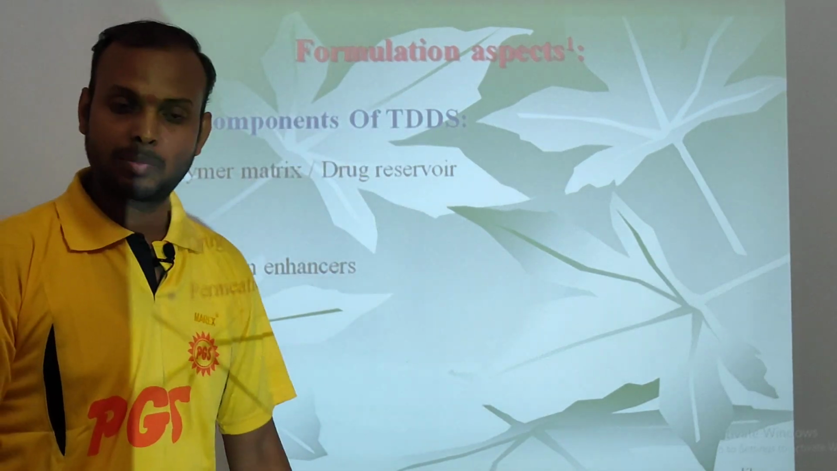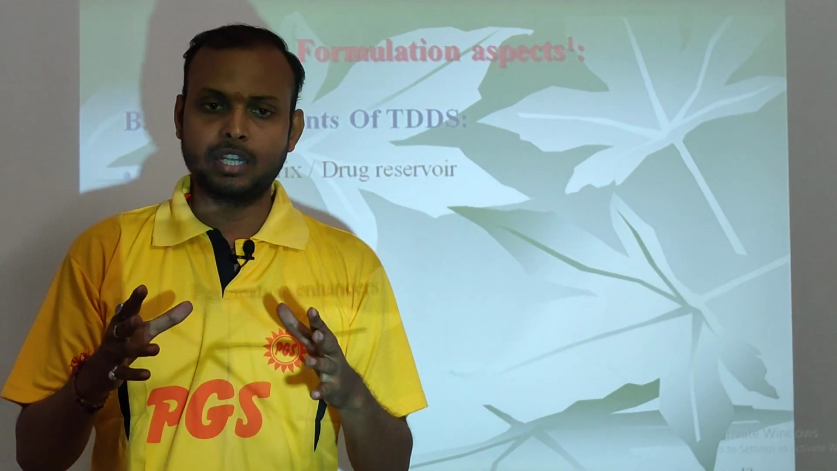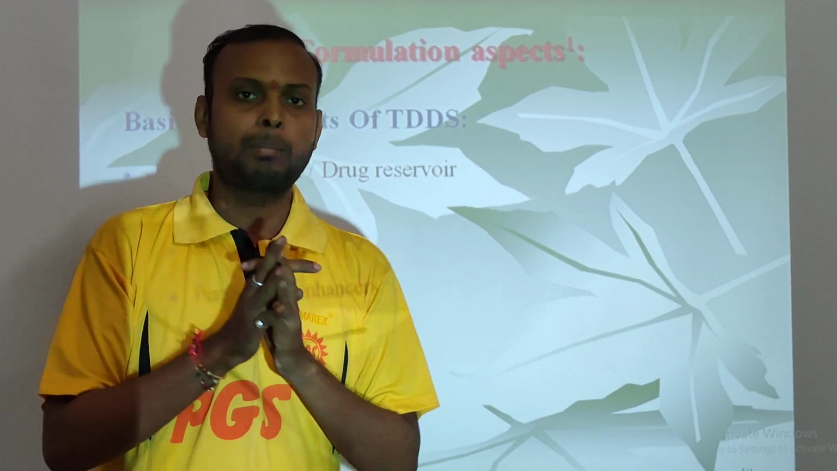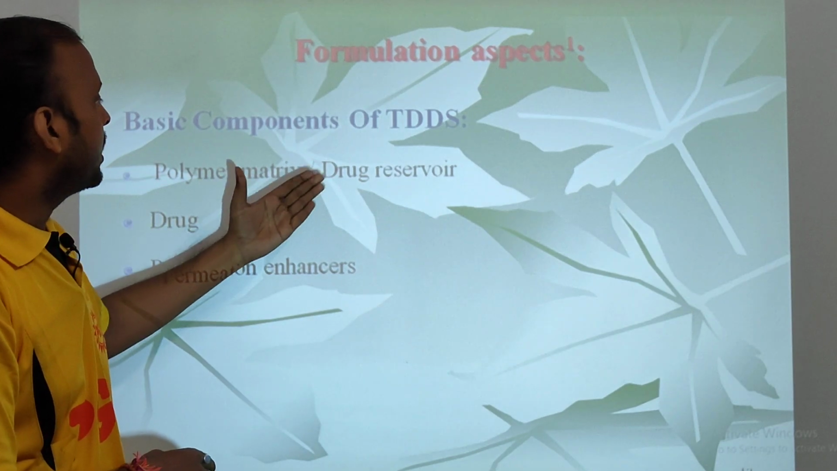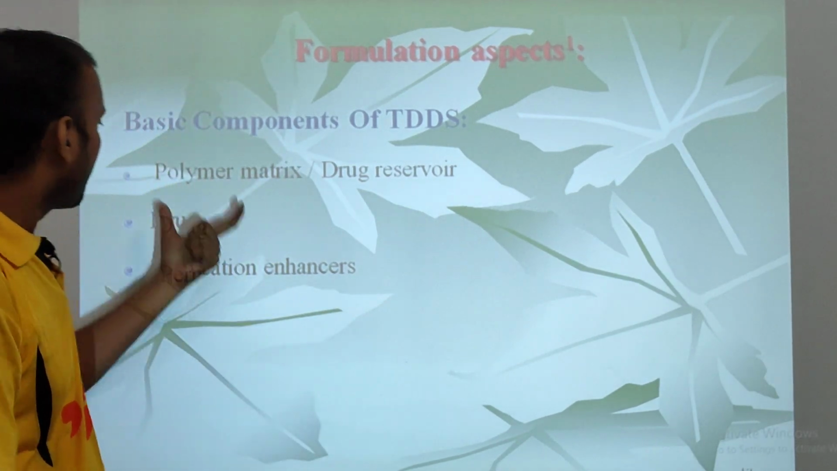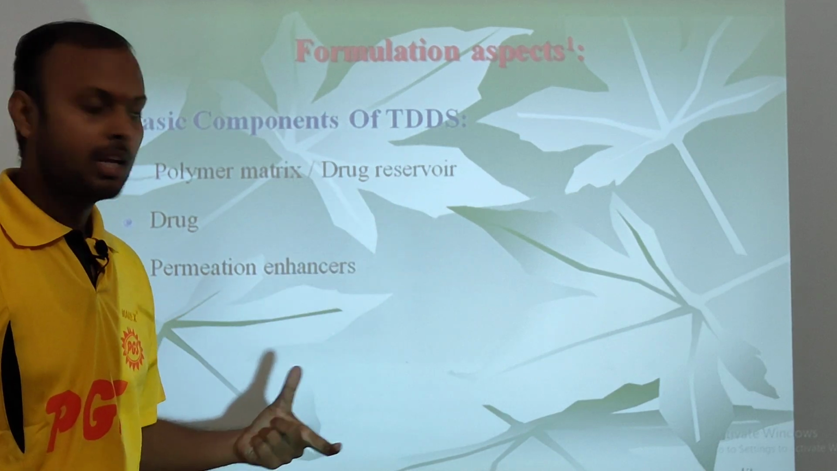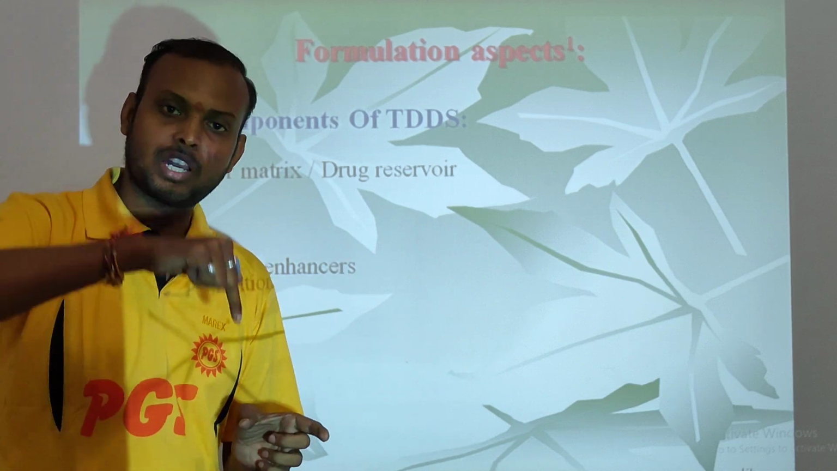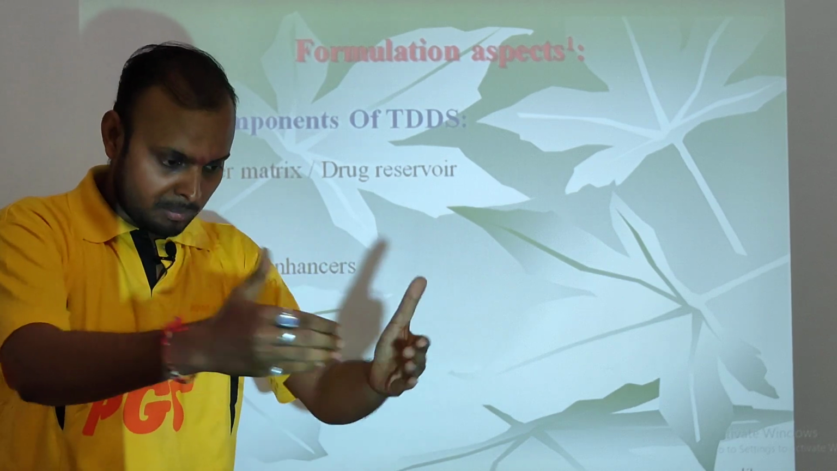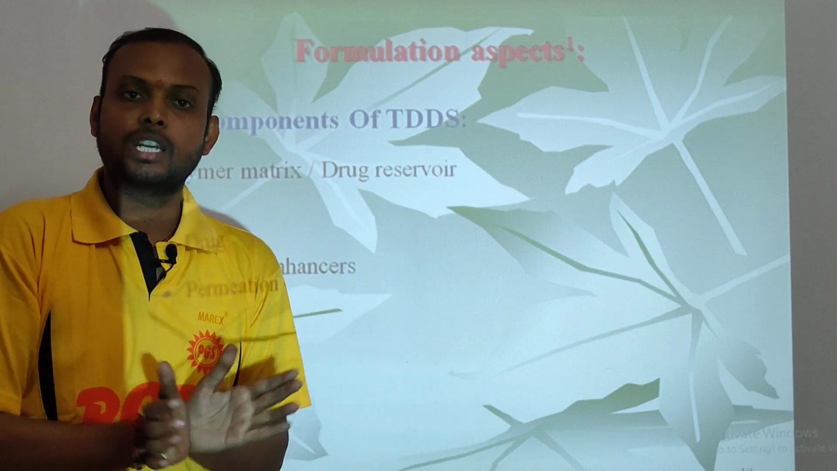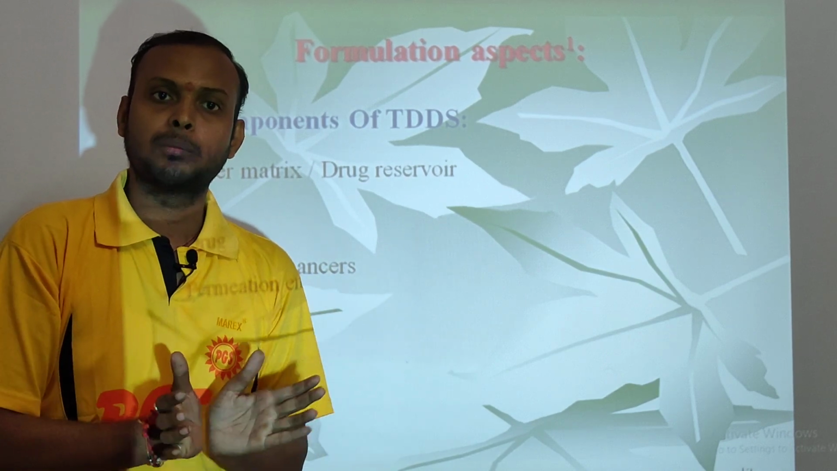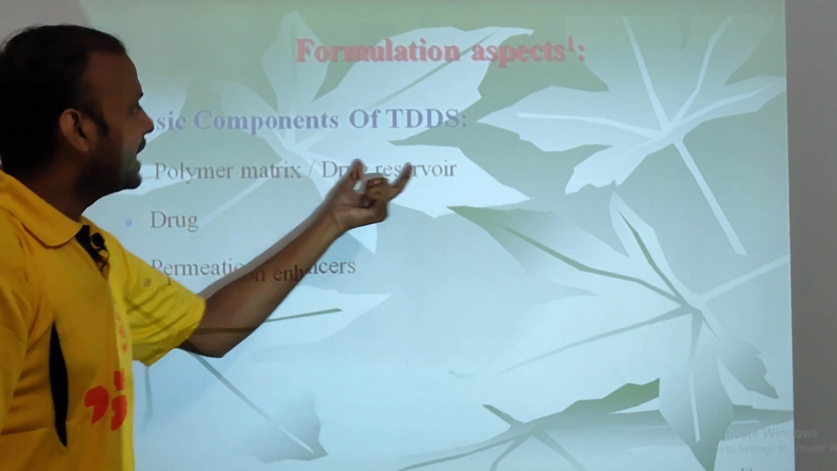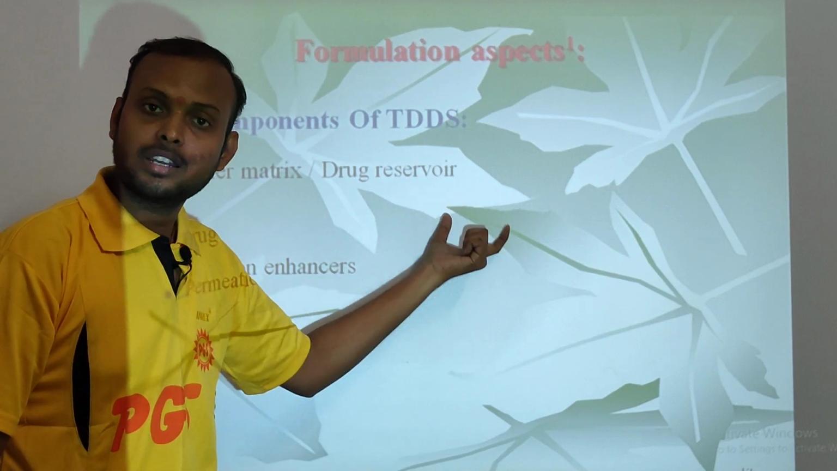Now formulation aspects. If we are formulating a transdermal patch, what are the basic requirements to develop it? The first one is polymer matrix or drug reservoir. Reservoir means there is a certain enclosed reservoir in which the drug is present. The drug is there, and all around it is a reservoir made of polymer. It is also termed a polymer matrix, that is drug reservoir, drug inside a reservoir.